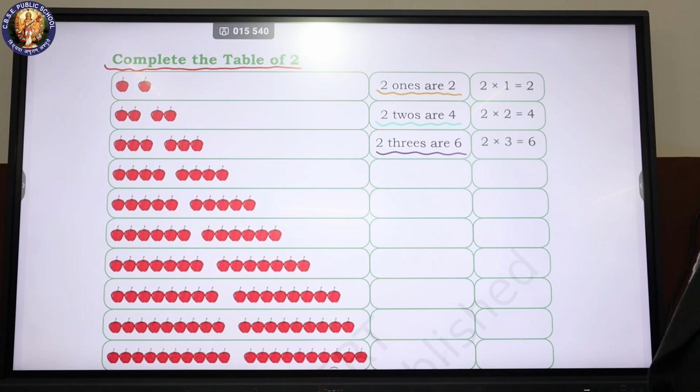2 ones are 2. 2 into 1 is equal to 2. 2 twos are 4. 2 into 2 is equal to 4. 2 threes are 6. 2 into 3 is equal to 6.